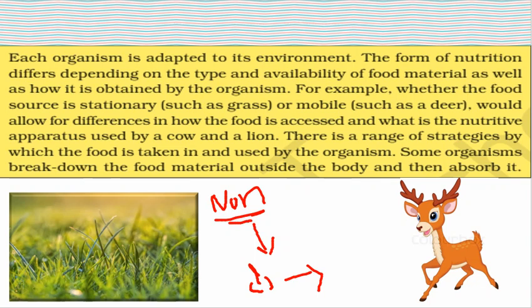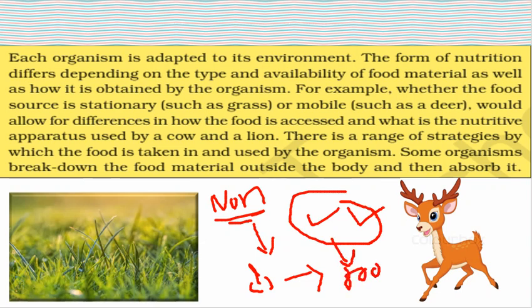That means different animals use different strategies for making their food.